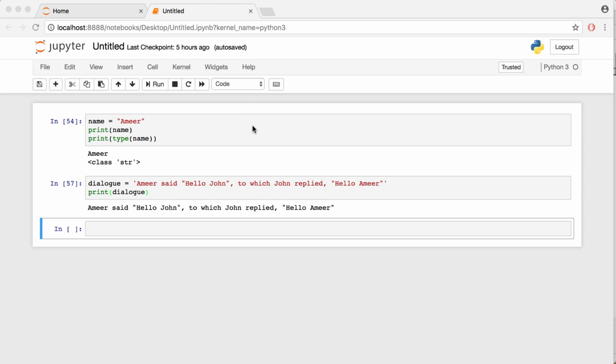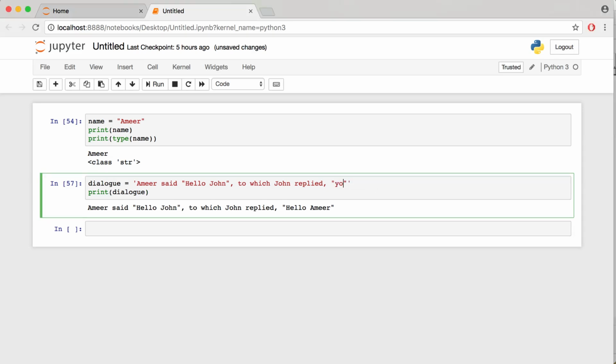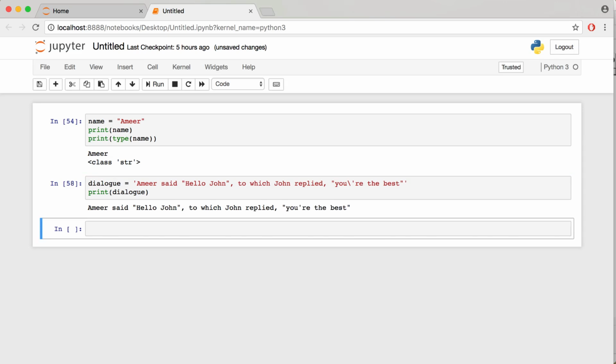Let's assume inside of that same string, I wanted to use single quotes as well. That is, instead of John saying, "Hello, Amir," he says, "You're the best." This doesn't work. You can't have single quotes inside of a single quote string. Not like that, at least. Unless we use a backslash in our string to include this quote. "You're the best," like so. Print it, and we're good to go.